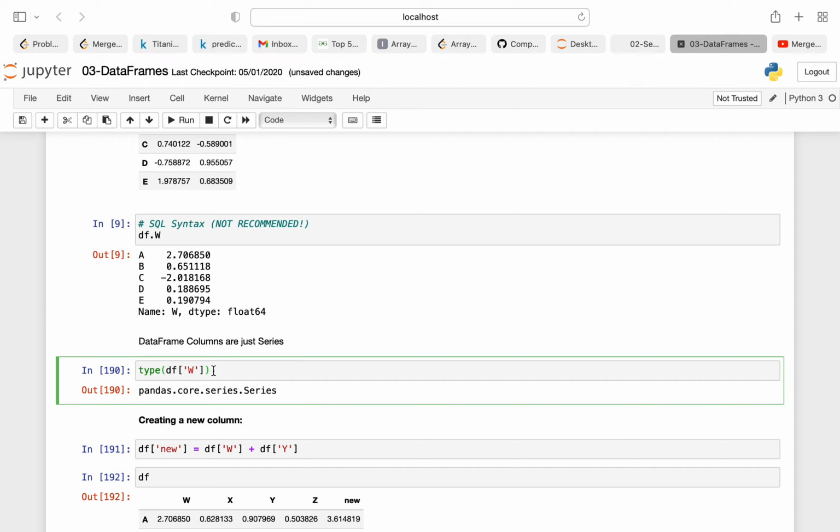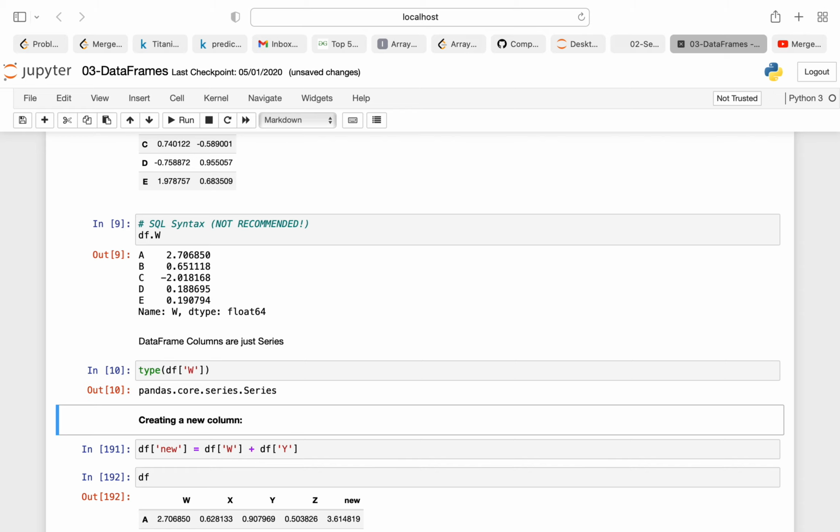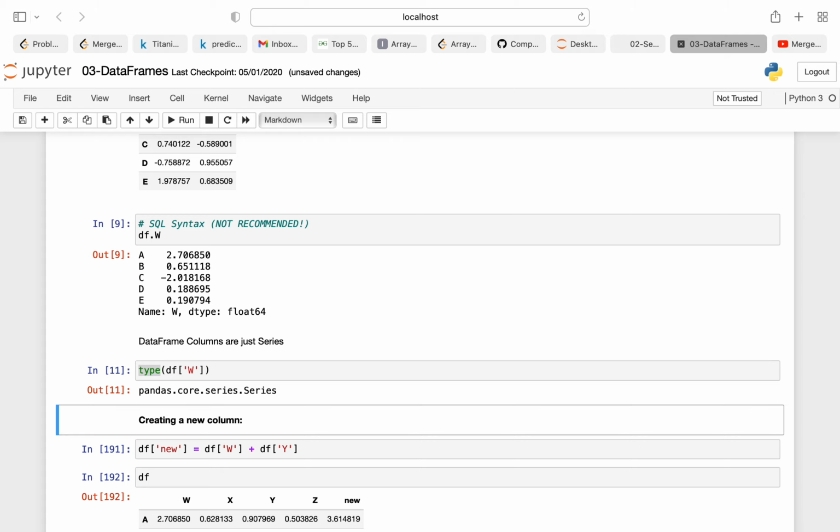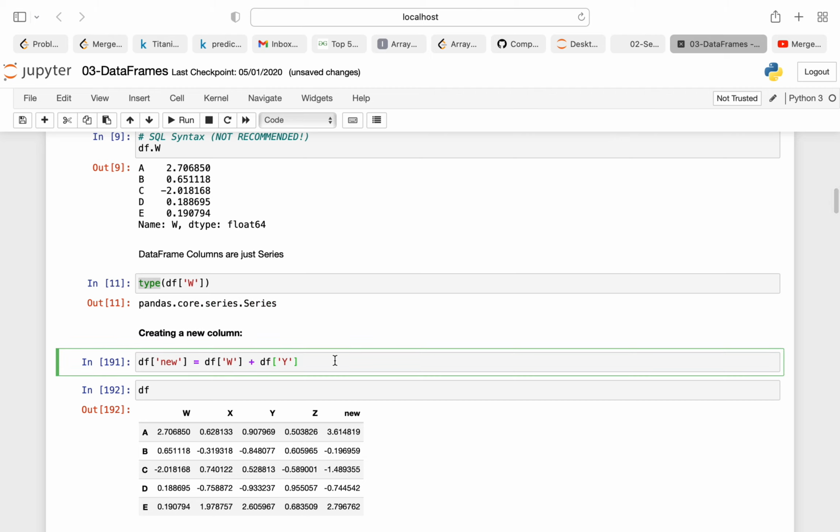Now if you see what is the type of this particular df of w. type is a keyword that is used for getting the data type of particular data. So when I do type of df of w, it will tell me that it is a pandas series.